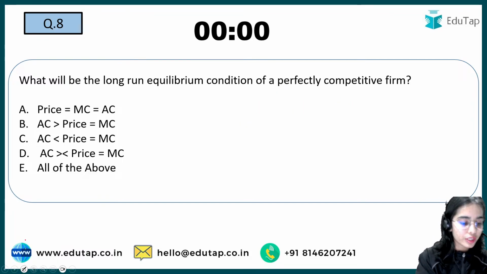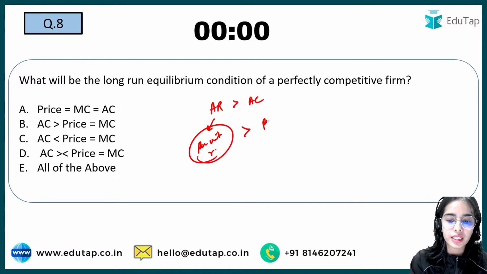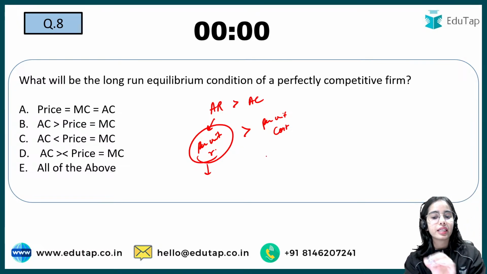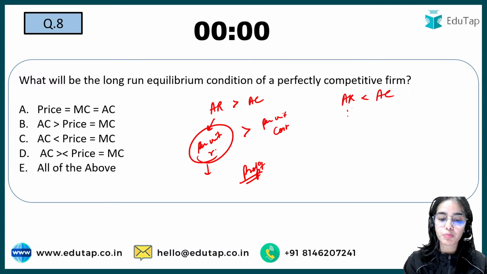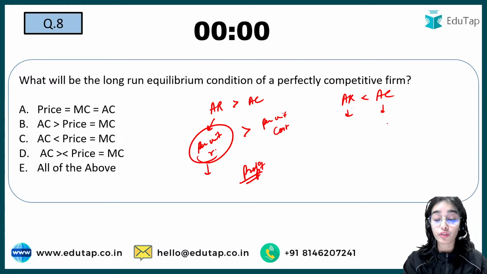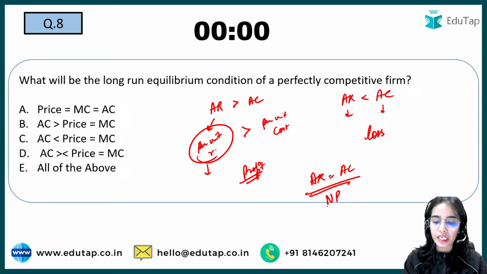If the average revenue is greater than average cost, that means the per unit revenue is greater than the per unit cost, so the firm is making a profit. If average revenue is less than average cost, the per unit revenue is less than the per unit cost, so you are making losses. If average revenue is equal to average cost, the per unit revenue is equal to the per unit cost, so here you are making normal profits.